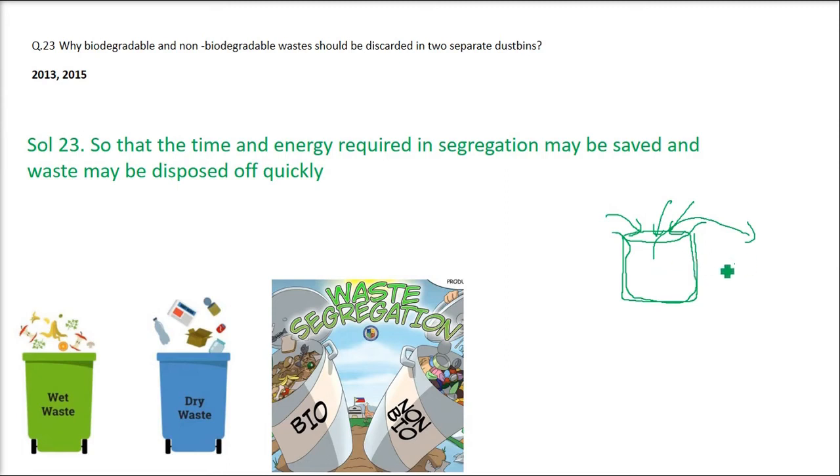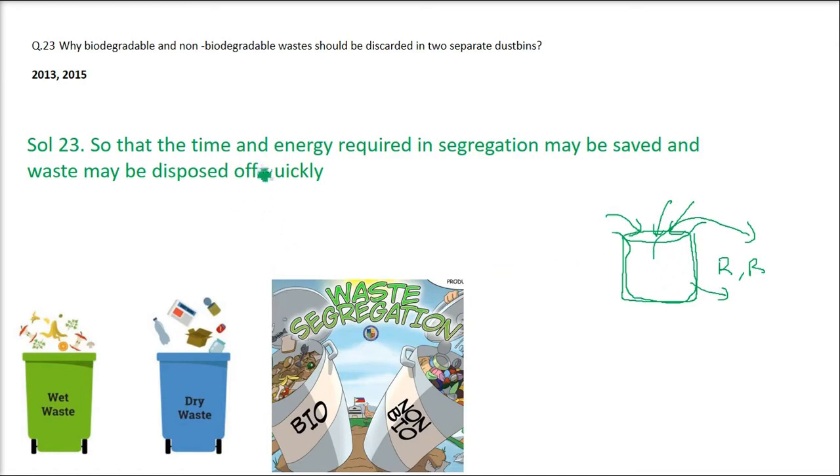There are certain things which can be recycled, which can be reused, but the food waste spoils, and this can be used again in some way as a manure, there are so many things it can be used for. But when you just mix it, it becomes cumbersome, or virtually impossible to separate the dry waste from the wet waste.